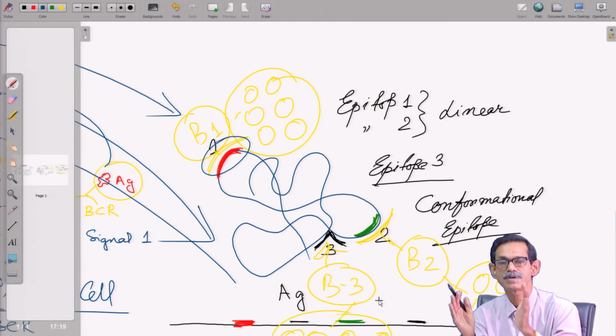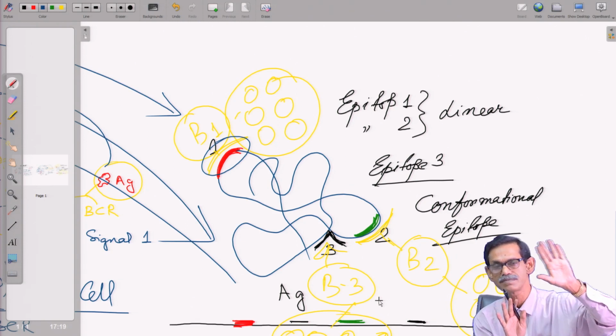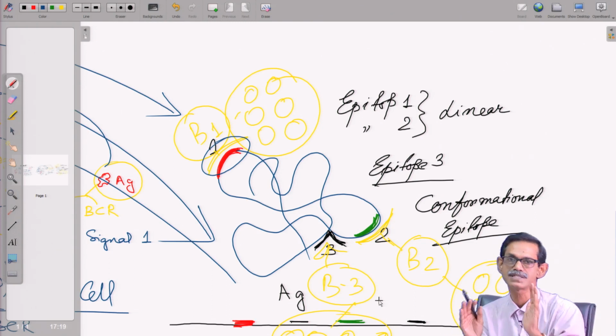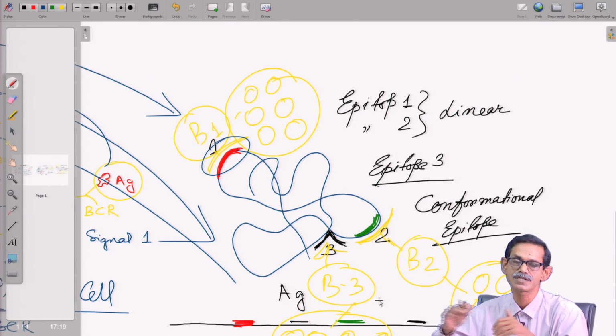Ultimately the whole system attacks. The innate immune system takes care first, if it fails then adaptive comes, and once adaptive is there it takes care of most of the infection, and that is why we do not see ourselves sick all the time.